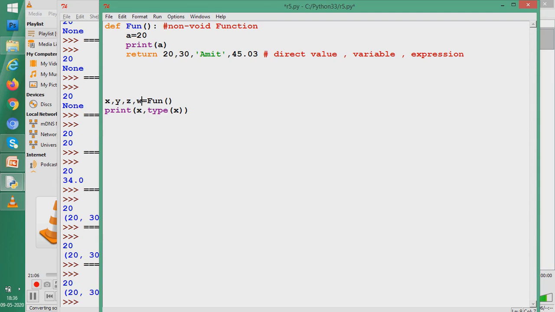And what is the type of each of them? Let us see. So this is written. Let us now try to write print Y and type of print Y, print Z, then type of print Z. Let us write all these things so that we'll understand each of them singly. So we'll write here Y, Z, and W, and we'll see the types.